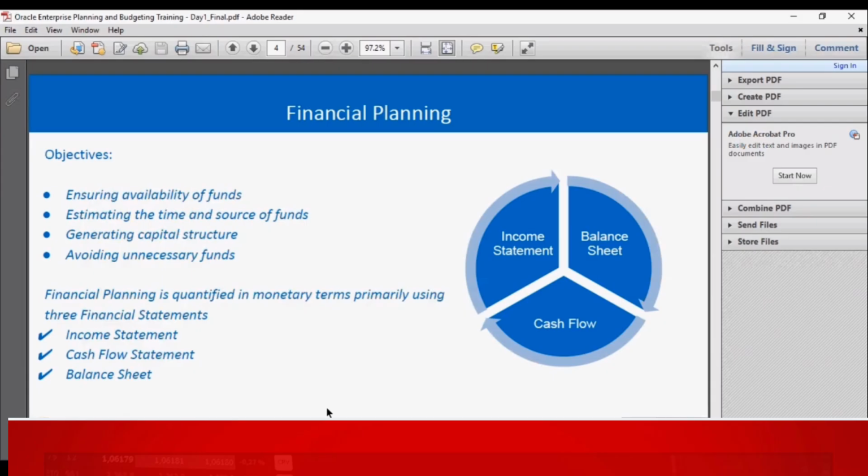We purchase a few assets or other things, and the cash outflow occurs, and we earn revenue and cash inflow occurs. So these are recorded to understand the health of the organization, which is the cash flow statement. Next is the balance sheet. In this statement, the details of all the assets, liabilities and equities we have are recorded. These three statements are used in every company for financial planning and to understand the position and health of the organization.